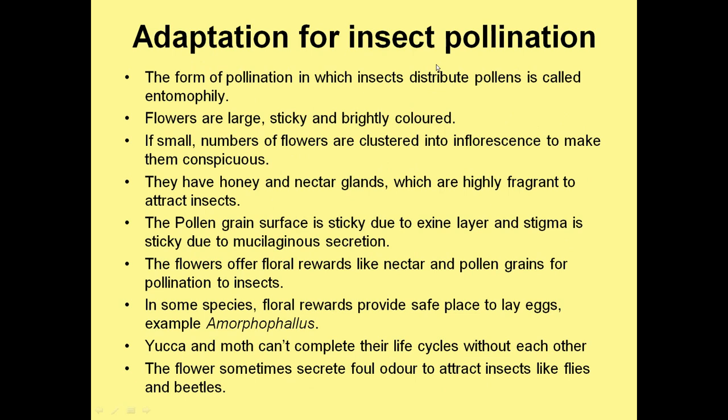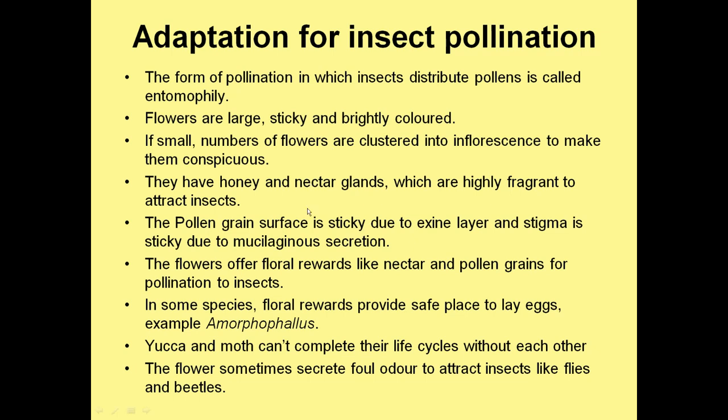Now come to the adaptation for insect pollination. As you know, when insects like honeybee or wasp are the pollinating agent, the pollination is referred to as entomophily. The flowers are large, sticky, and brightly colored to attract all sorts of insects towards them. Sometimes they secrete fragrance and nectar into the environment to attract insects.